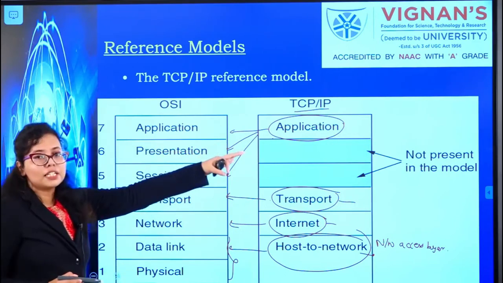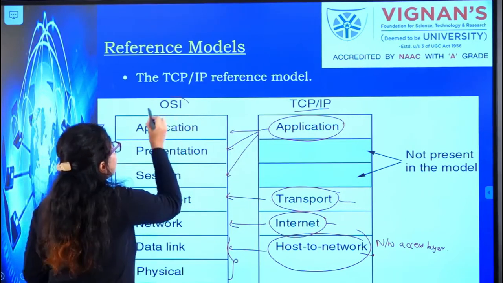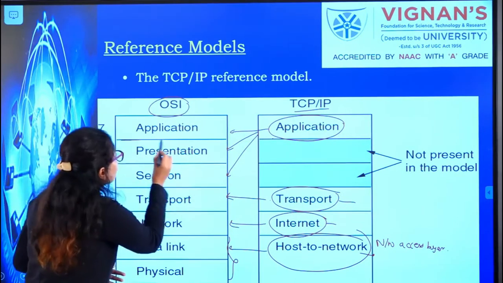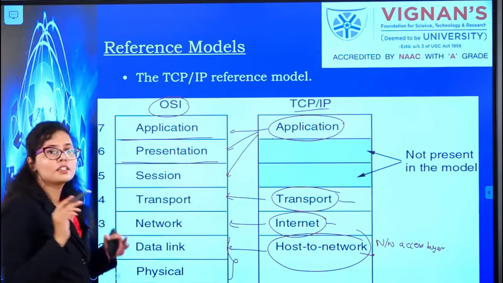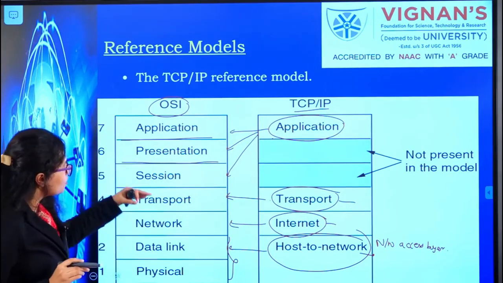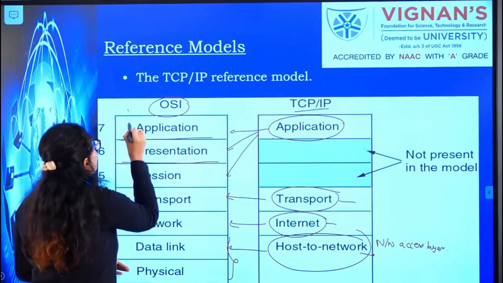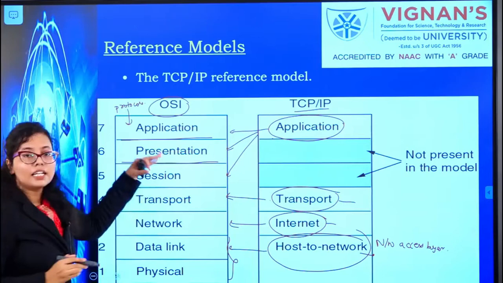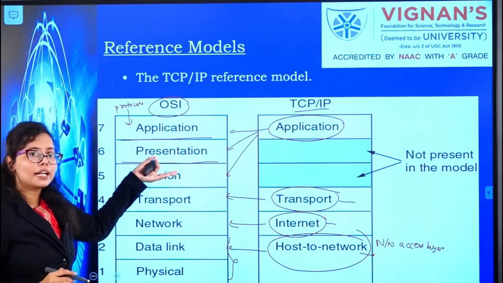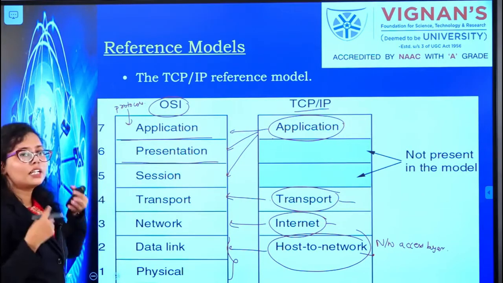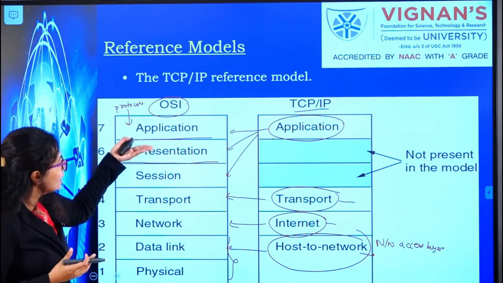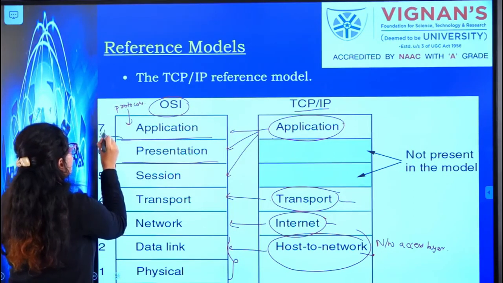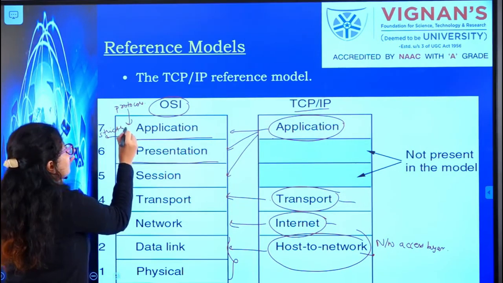So why do we prefer the TCP/IP model? OSI was developed first, but what was the problem with OSI? First the layers were decided, so it was just a theoretical concept. First the layers were decided and then the protocols were implemented. So it was very difficult to develop the protocols for each layer because these layers were strictly defined.